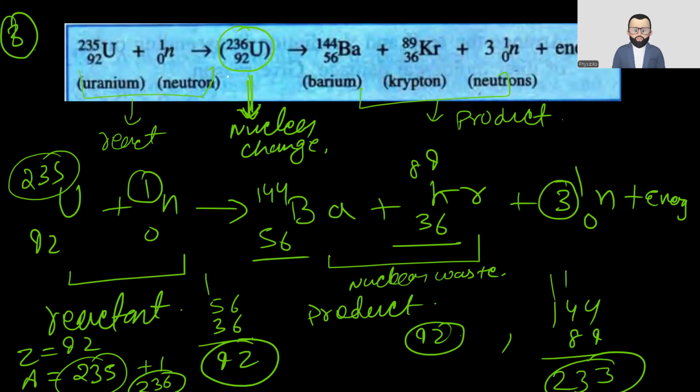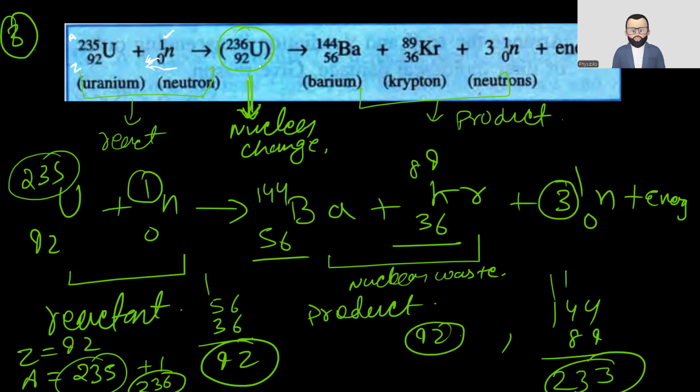Here the reaction of uranium has been given, when a neutron is bombarded on it. What are the changes there? We have provided some change into it. We have added a neutron into the uranium itself. So this is the atomic number, this is the atomic mass, and we have added one neutron into it. A neutron does not have any charge, so it's zero, but it has mass, so it becomes 0, 1 n, neutron.